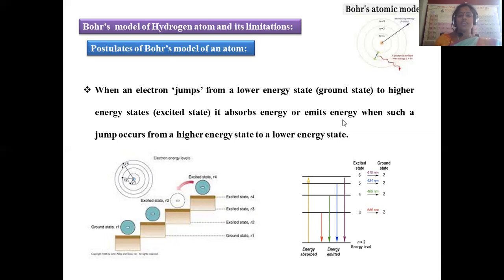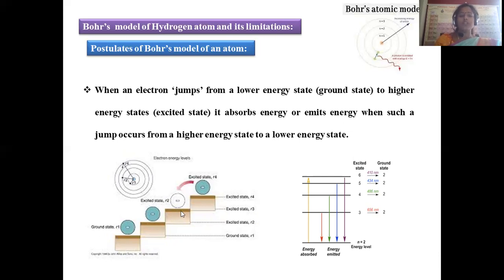And it absorbs the energy, and emission of energy is possible whenever an electron shifts from a higher energy level to a lower one, right? So here an electron is in a higher energy level, so by emitting energy it will come back to the next level or a lower level. This is the process called emission.